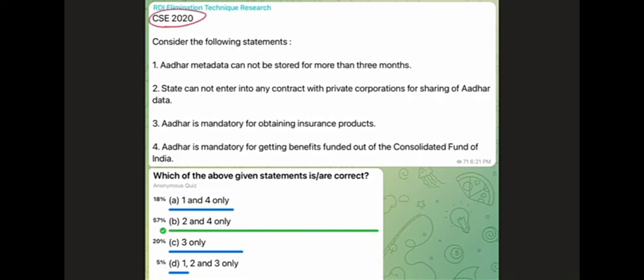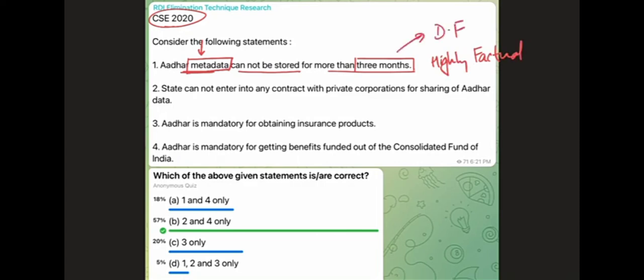It read, consider the following statements. Aadhaar metadata cannot be stored for more than 3 months. Okay, it's a very, very specific statement talking about something called Aadhaar metadata. I don't know if it is different from the regular Aadhaar data or not. Sounds to be different metadata, otherwise why will it have a different name? And it cannot be stored for more than 3 months. Very specific duration is given. So it basically means that only 3 months or less can the metadata be stored. So very, very highly factual statement, and we can call it a deep fact.